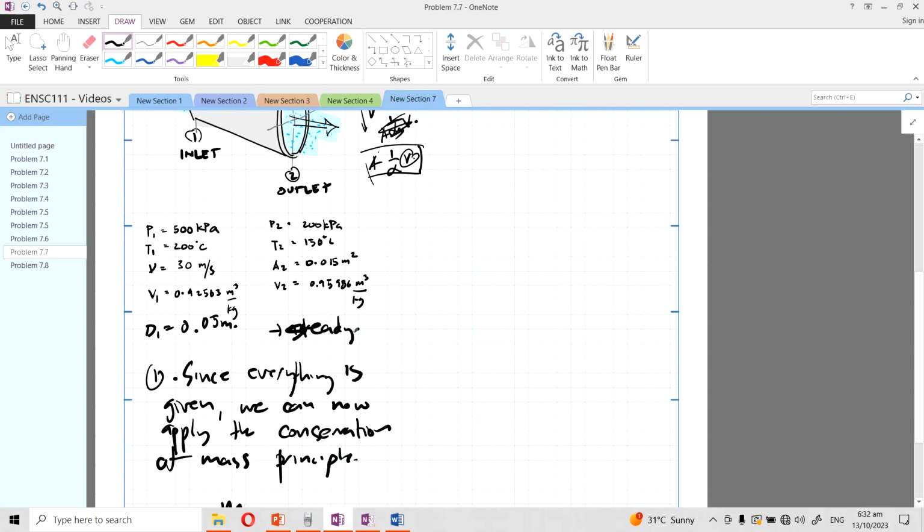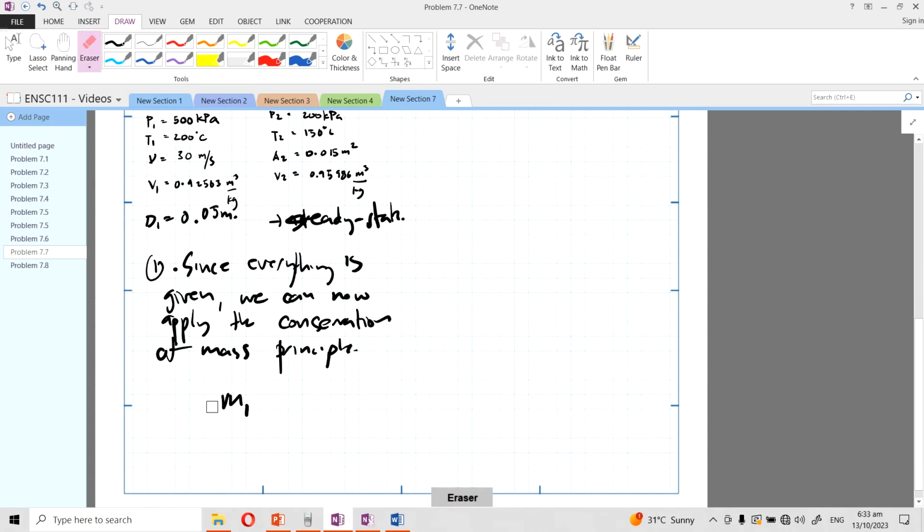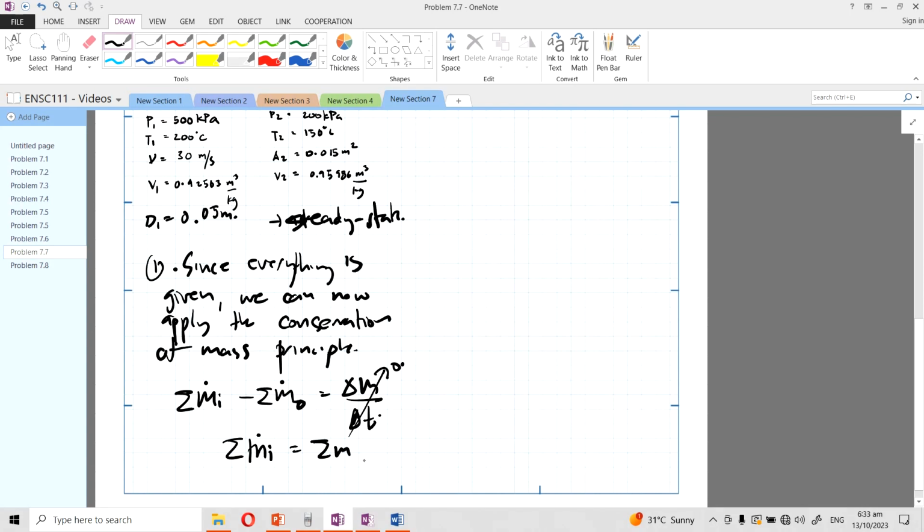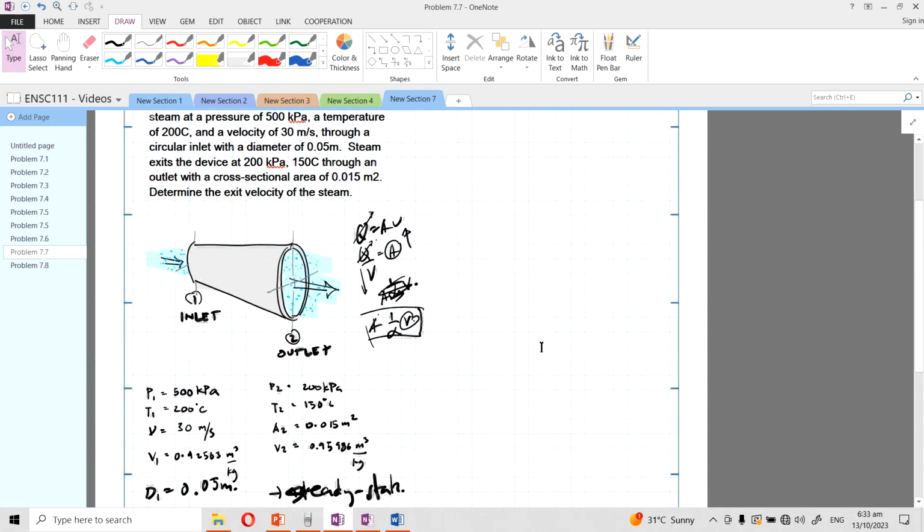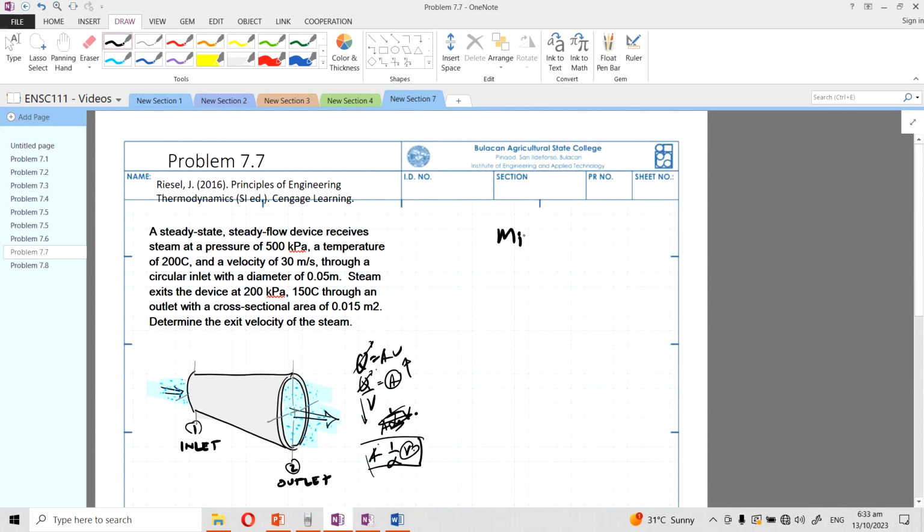So the summation of mass that goes in minus the summation of mass that goes out is equal to the rate of change of mass in the system, dm/dt. This is 0, so that means that the summation of mass going in is equal to the summation of mass that goes out. Or in a simple equation, we can just write m in is equal to m out.